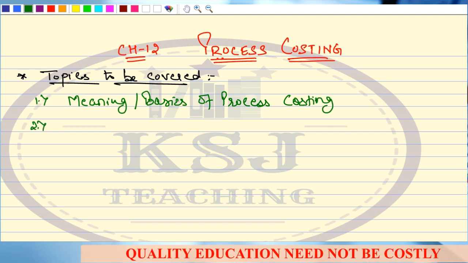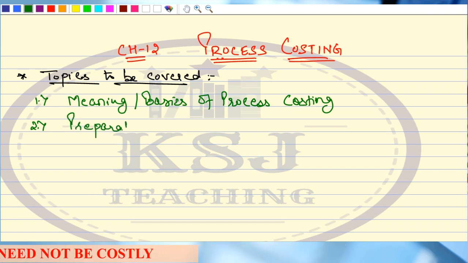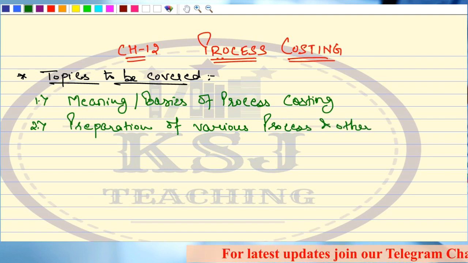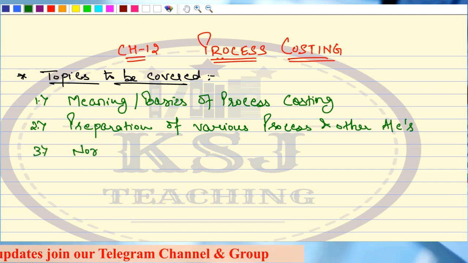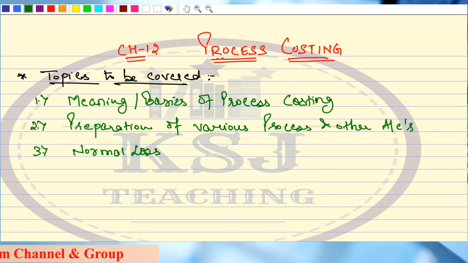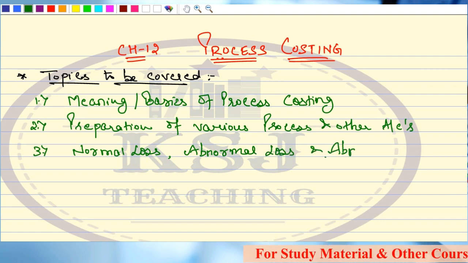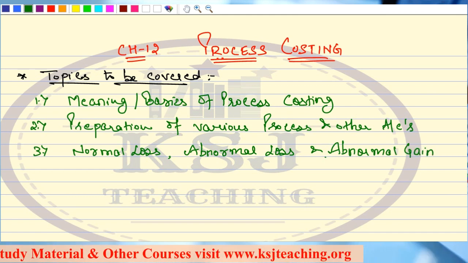Then we have preparation of various process and other accounts. Then we will talk about normal loss, abnormal loss, and abnormal gain, right? So this is another important aspect of this.